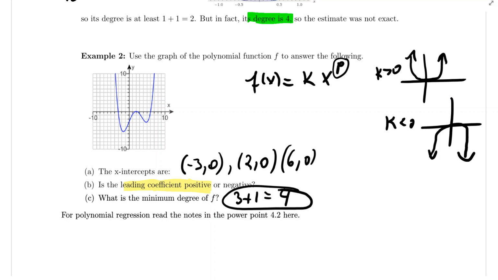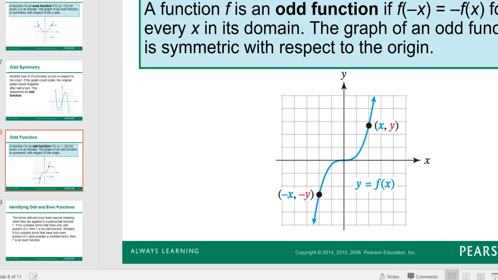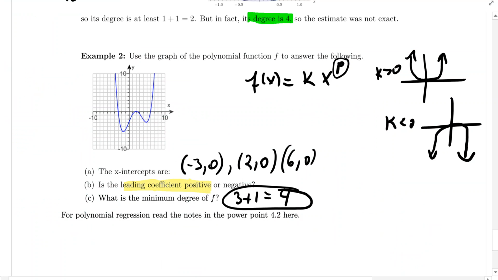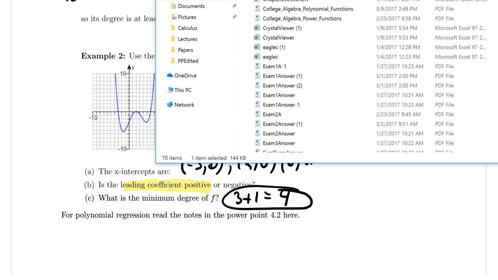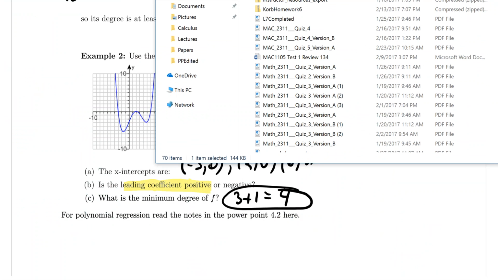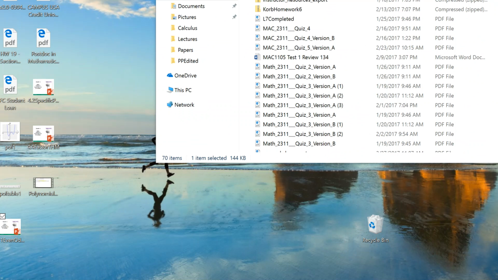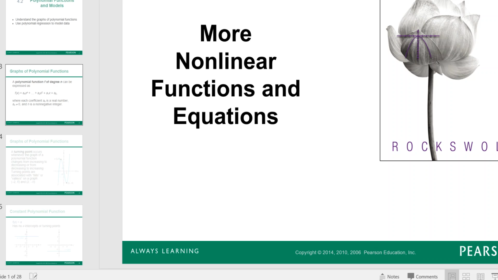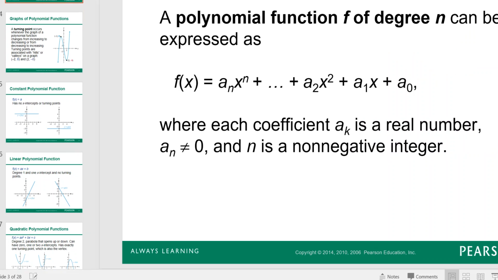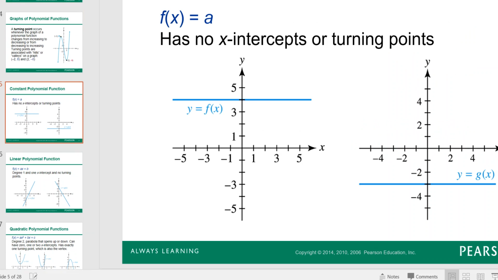For polynomial regression, you're going to look at the notes in PowerPoint 4.2. Here, you click here if you have the PDF, or you just go to 4.2 in the PowerPoint. It tells you more about each specific polynomial.